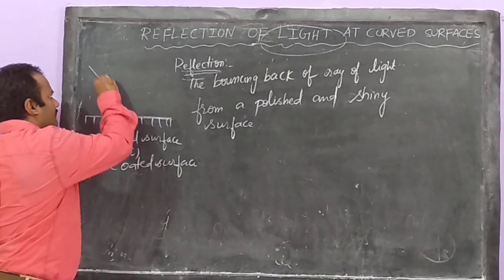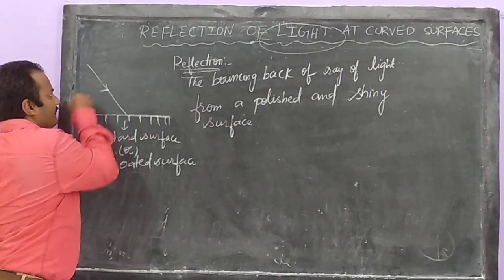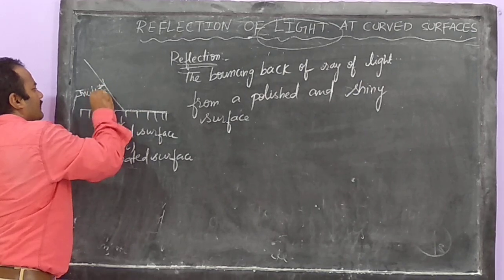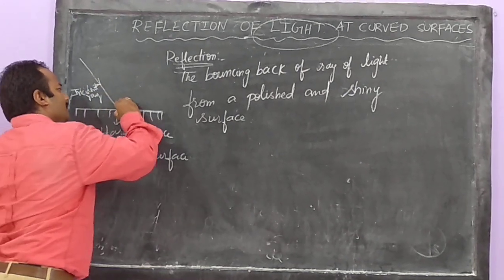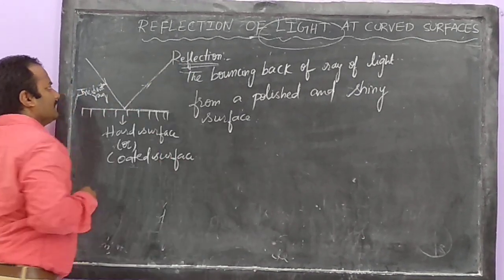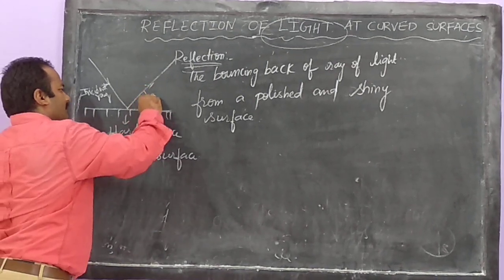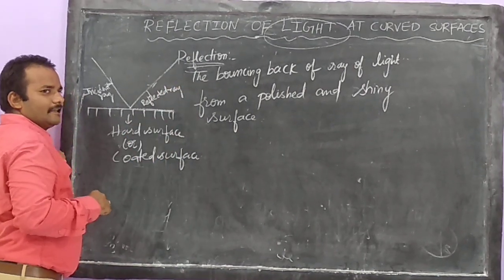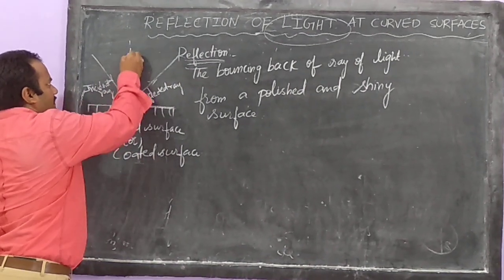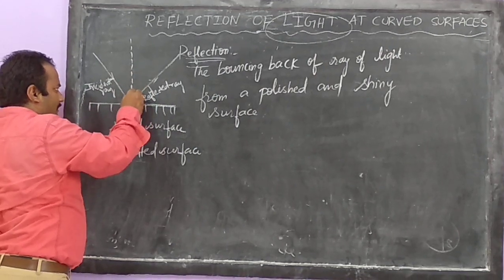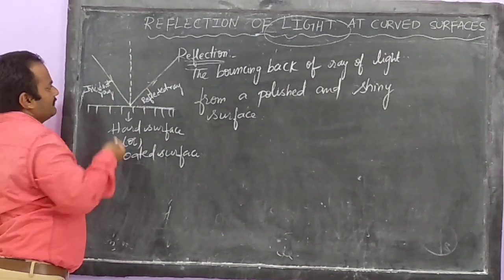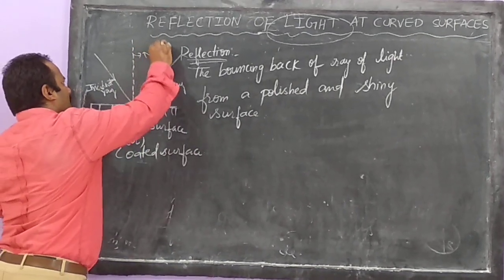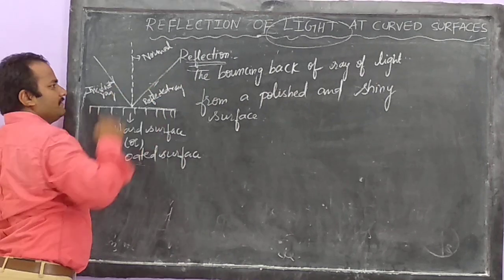Example, if the light falls on it, this will be the incident ray. And from this point, the ray has been reflected, so this is called the reflected ray. If I draw one perpendicular line at the center between the incident ray and the reflected ray, that is called the normal, for both the incident ray and the reflected ray.